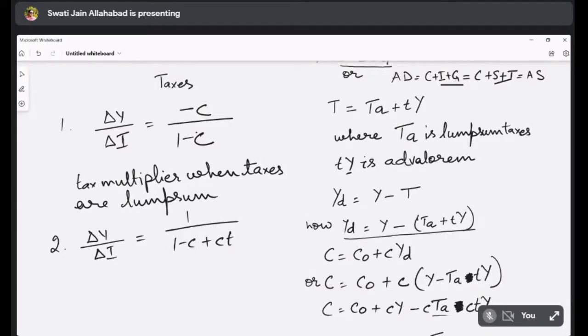This is when taxes are value added taxes.